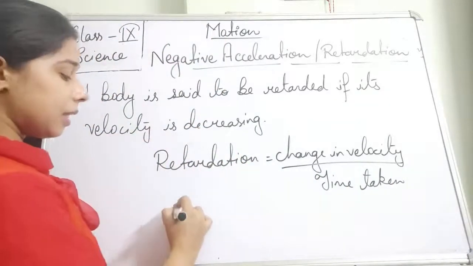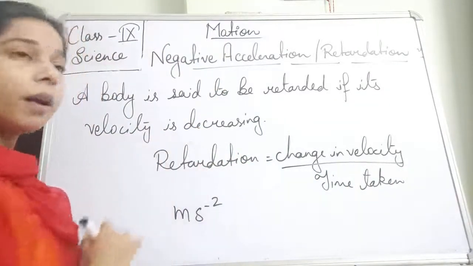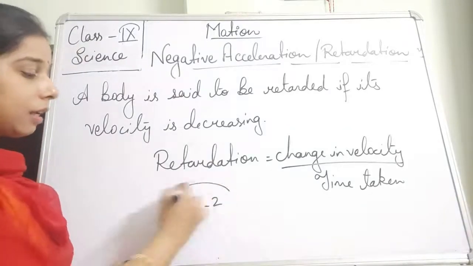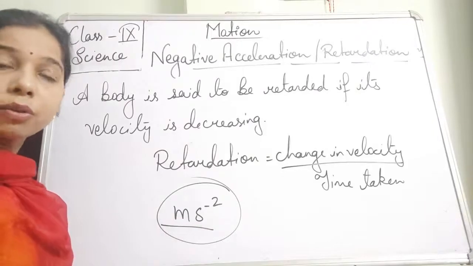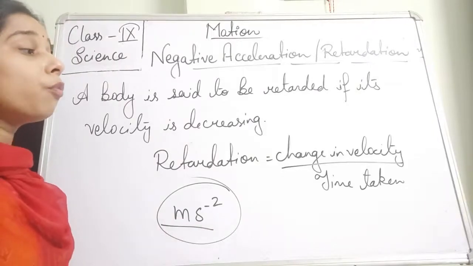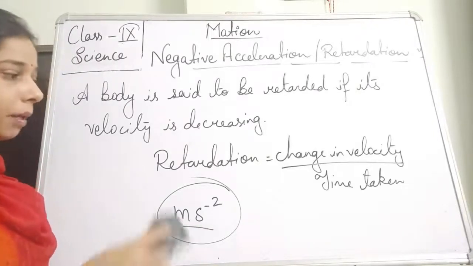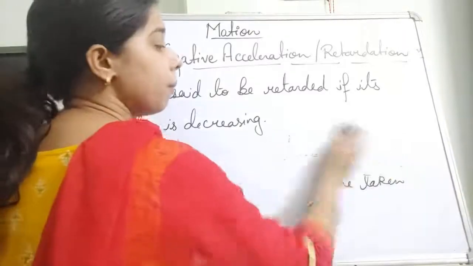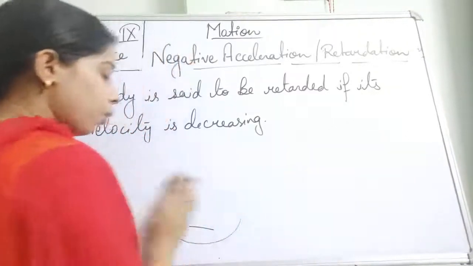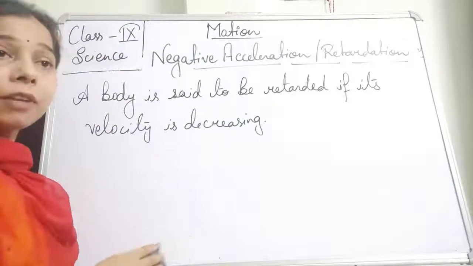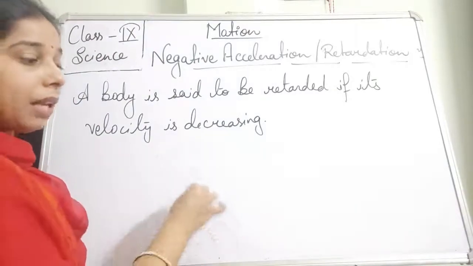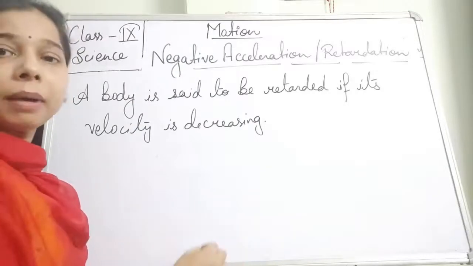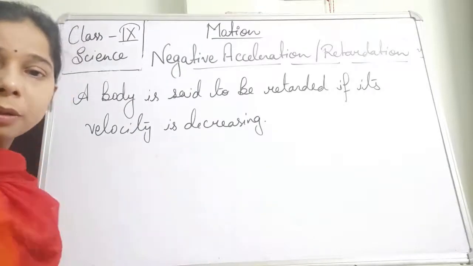It will be the same, that is meter per second square. You can see here the acceleration SI unit is also meter per second square. Retardation's SI unit is also the same. Then what will be the basic difference? I will explain you with the help of an example. There will be no change, only the sign will change. It means we will include a minus sign to the result of the retardation.